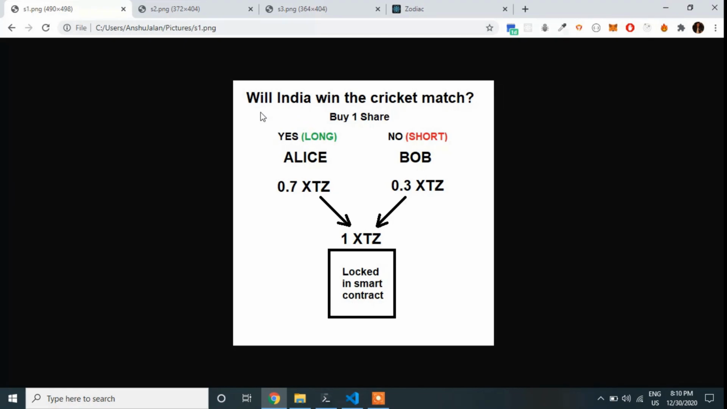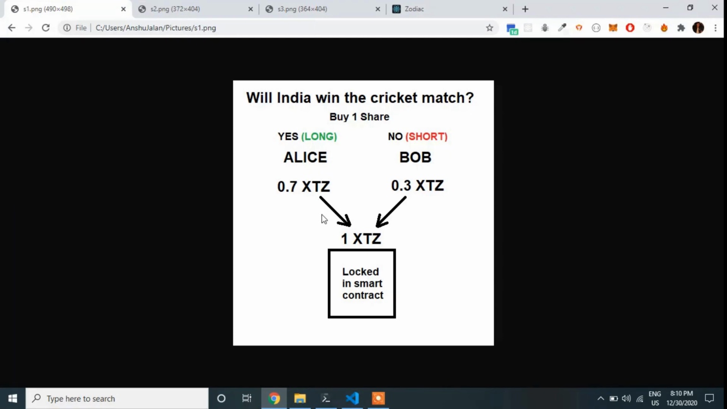So prediction markets are usually based on questions which have binary answers. Like the question, will India win the cricket match? This can have an answer either a yes or a no. So if you have Alice and Bob, and Alice decides to take the long position, that is, she believes that India will win, and Bob decides to take the short position, which equates to India will lose, then both